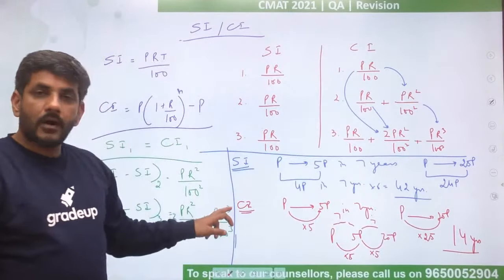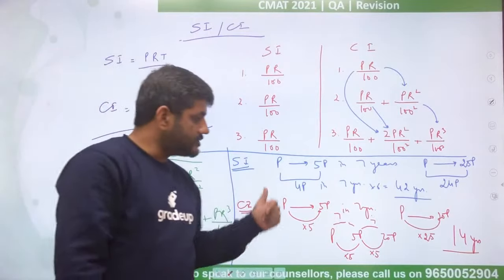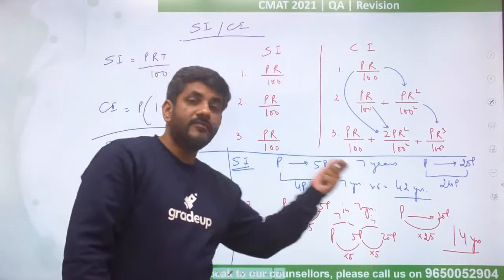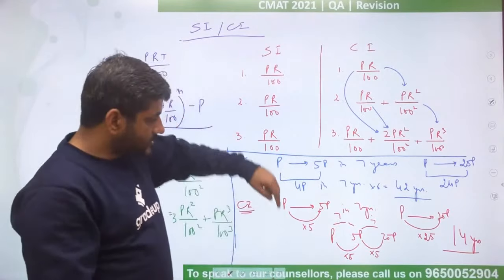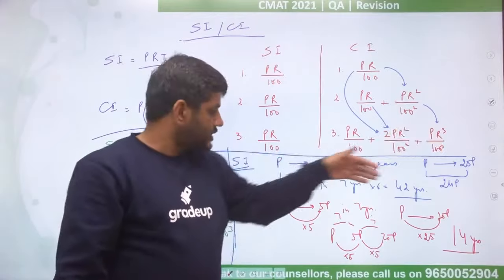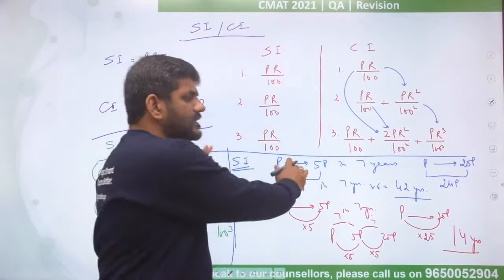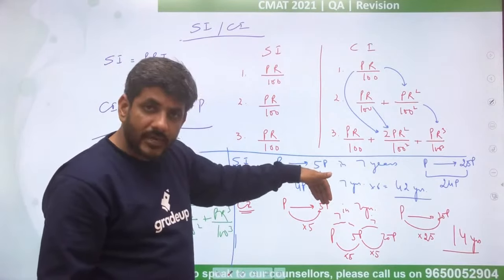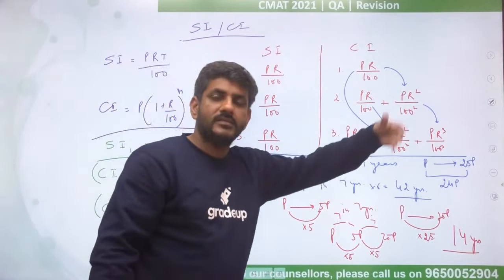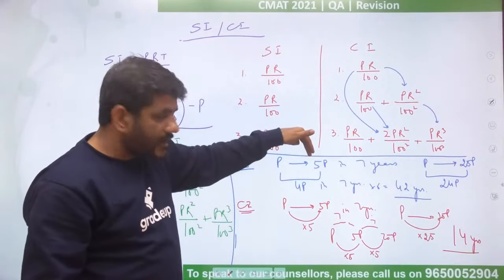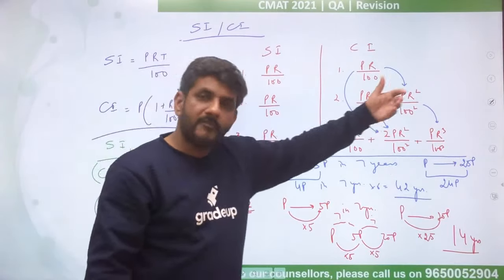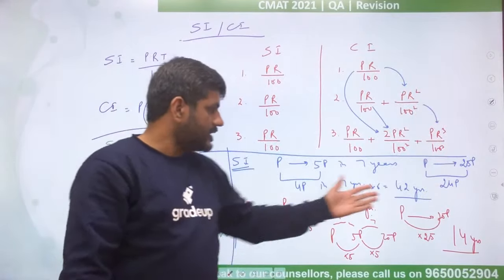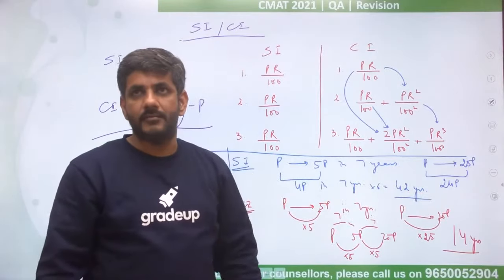So in case of compound interest, you will see how many times it has become. In case of simple interest, you will see what is the difference between them. This moves in multiples, that moves in differences. That's like an AP series, and this is like a GP series. In a GP series, you see how much has been multiplied, so every 7 years this much would multiply. In an AP, how much has been added? 4p. So 4p, 4p, 4p will keep on adding after every 7 years. So in how many years will 25p be formed here, and in how many years will 25p be formed there? You will get an idea about that.